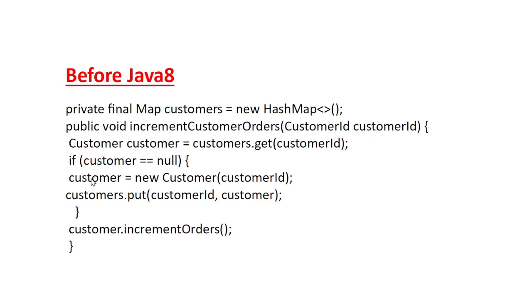For that, what will we do? We have to handle that. We check if customer equals null, then we create a new customer with the given customer ID, and we put that customer into the collection object. After that, we call customer.incrementOrders. So we have to write this many lines of code in the traditional method.